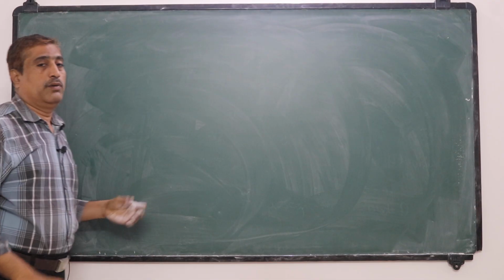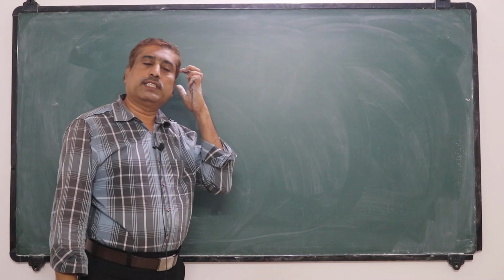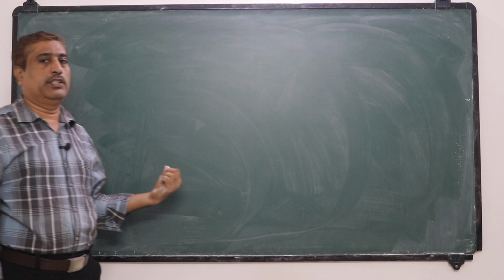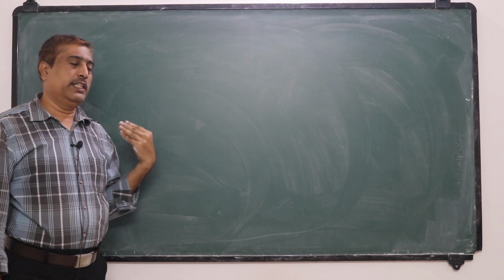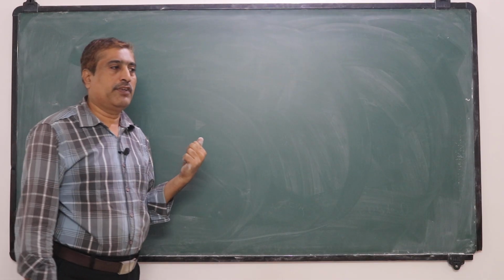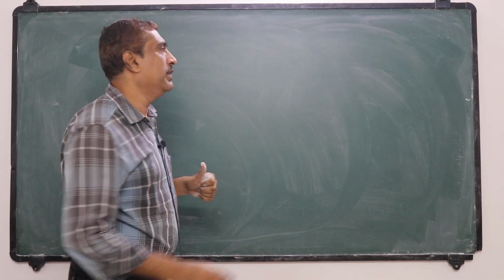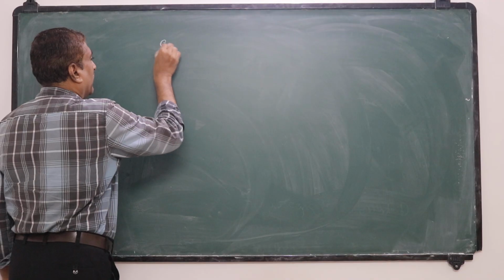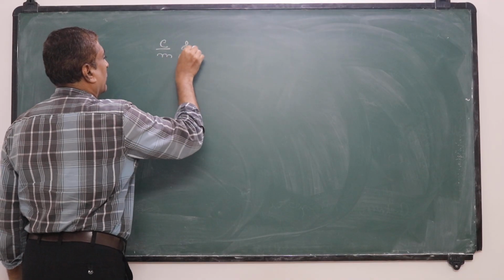Now, after the discovery of electrons in the discharge tube, J.J. Thomson determined the specific charge of the electron, that is e by m.